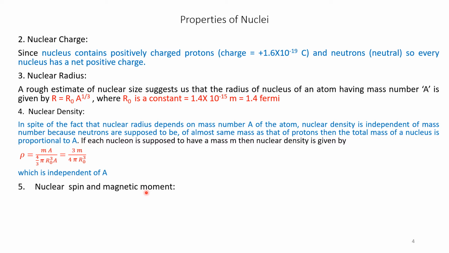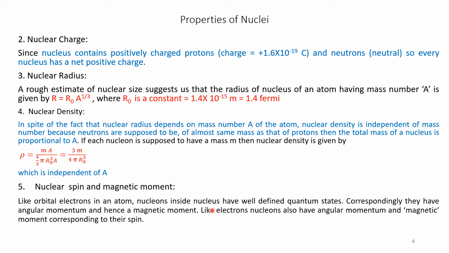Nuclear spin and magnetic moment. Like orbital electrons in an atom, nucleons inside the nucleus have well-defined quantum states. Correspondingly, they have angular momentum and hence a magnetic moment. Like electrons, nucleons also have angular momentum and magnetic moment corresponding to their spins.